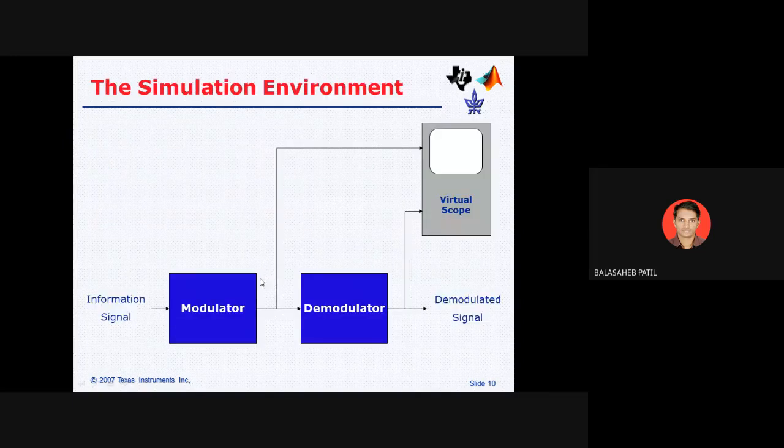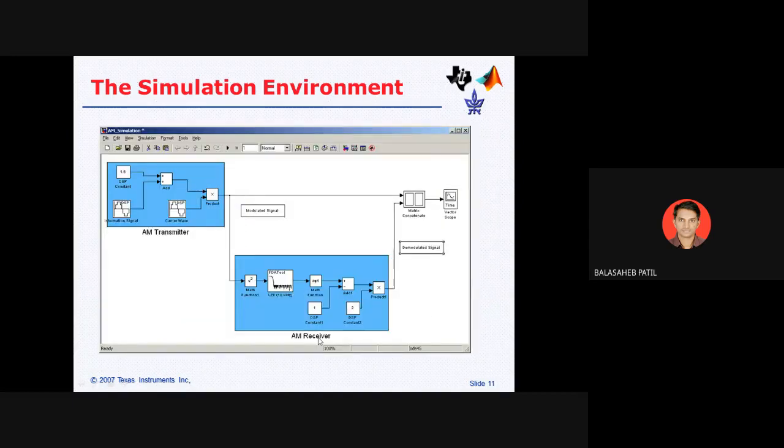So this is the simulation they have given, where the modulator is applied to the virtual scope. You are getting the demodulated signal. After running this in MATLAB, we have the input, then it is given to the adder.